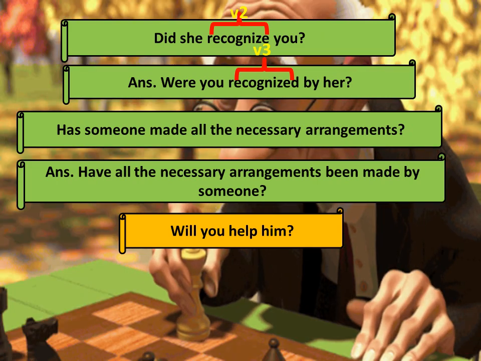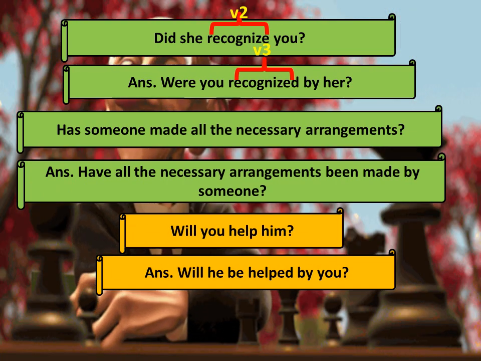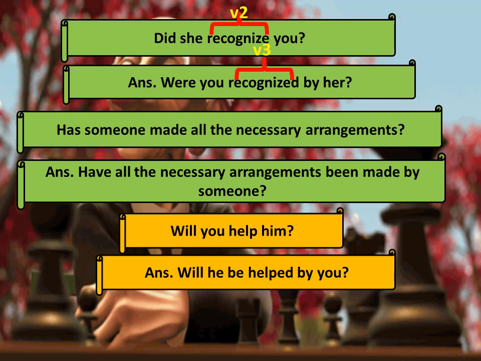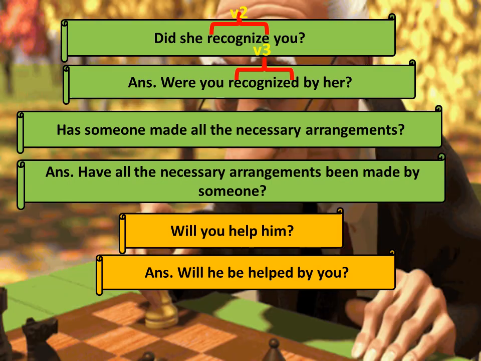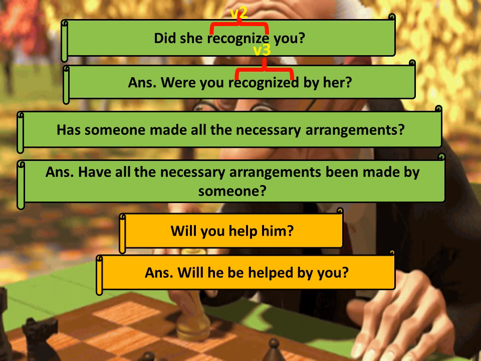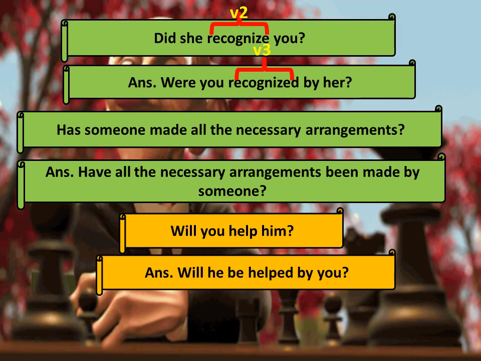Now let us move to the next sentence. The next sentence says, will you help me? Now it is starting with will, that is a modal verb, so there will be no changes in will, so will remain will. So you is a subject, it will go to the object place. Him is an object, it will come to the subject place. So will he. Now remember I told you whenever modals are there you will use the helping verb be. So will he be, help will convert into V3 form, that is helped by you in question mark. So this is how the interrogative type of sentences which are yes no type are framed.